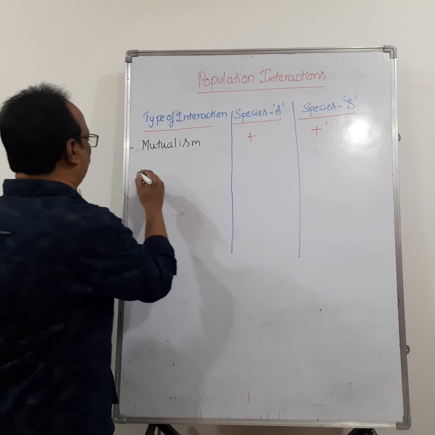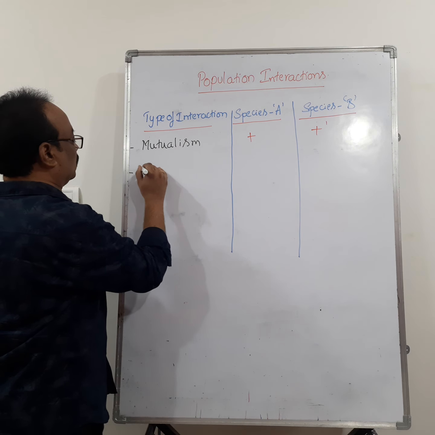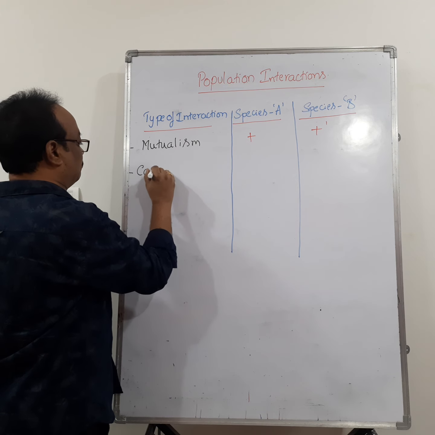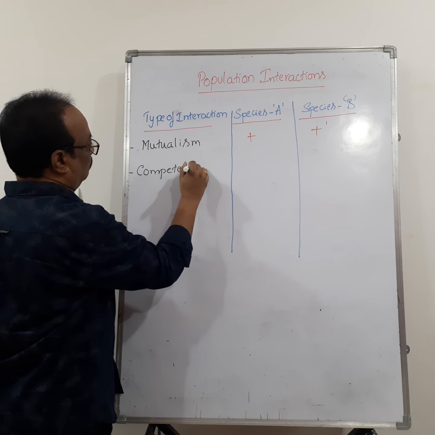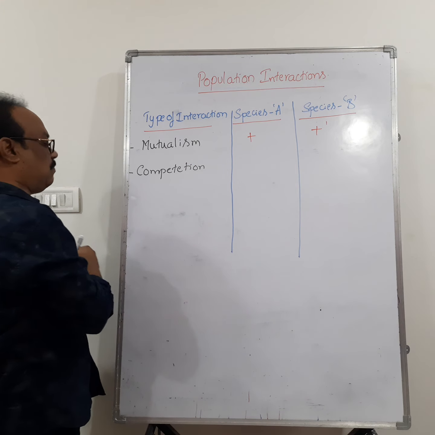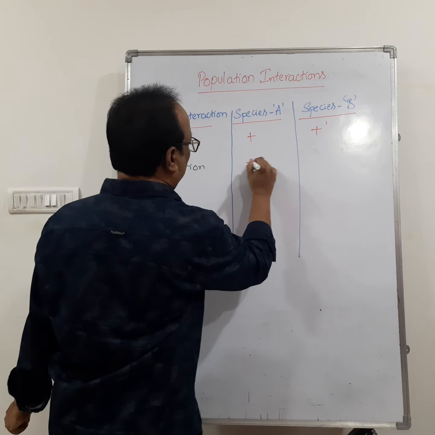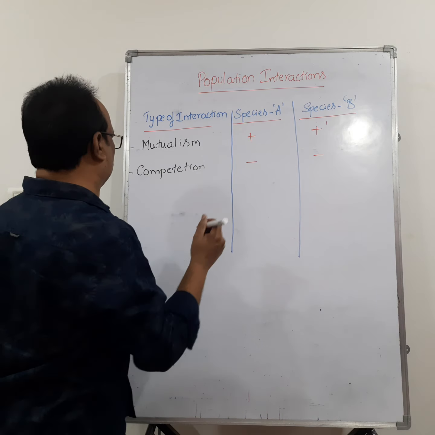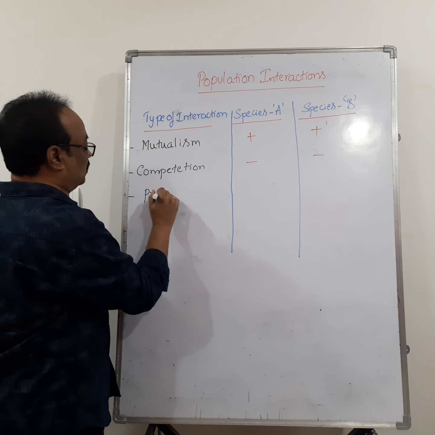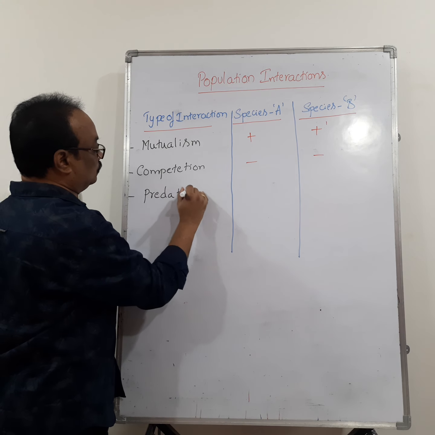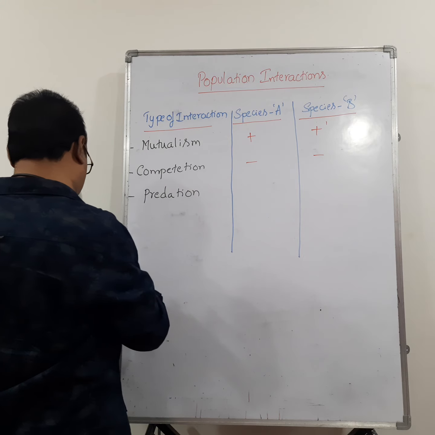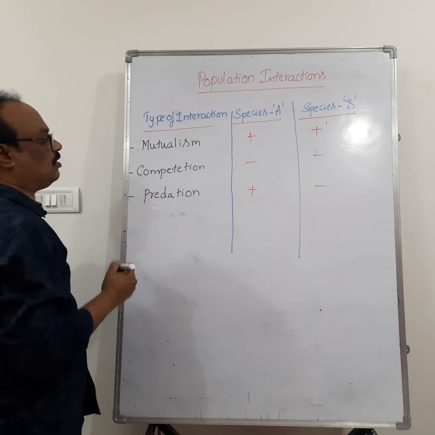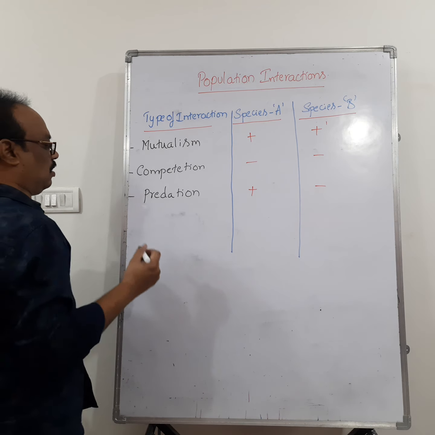The second one is competition. In competition, both of the species will lose. The third one is predation. In predation, species A is getting benefit and species B is getting harm.